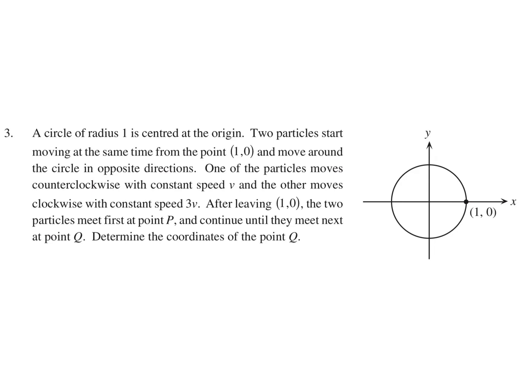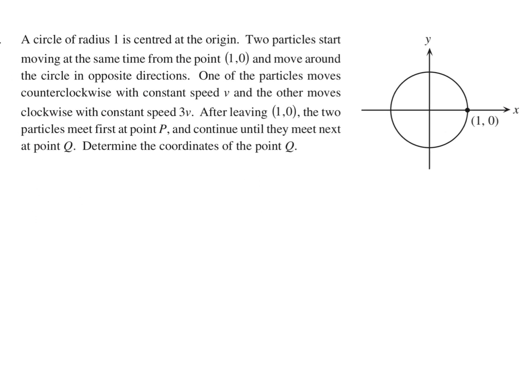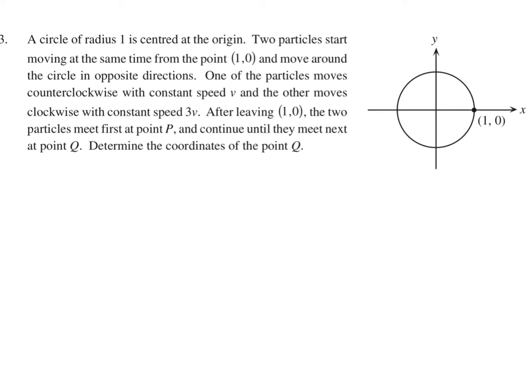A circle of radius 1 is centered at the origin. Two particles start moving at the same time from the point (1, 0) and move around the circle in opposite directions. One of the particles moves counterclockwise with constant speed v, and the other moves clockwise with constant speed 3v. After leaving (1, 0), the two particles meet first at point P and continue until they meet next at point Q. Determine the coordinates of Q.